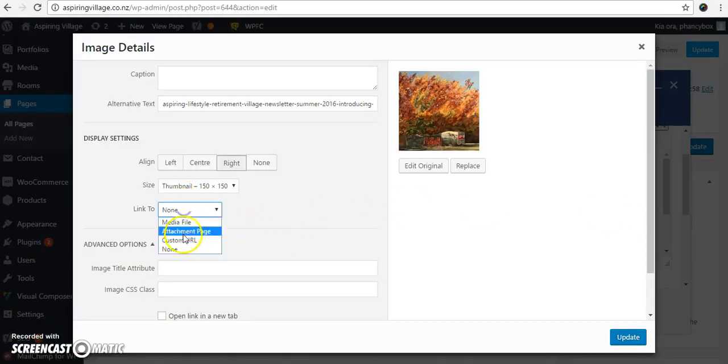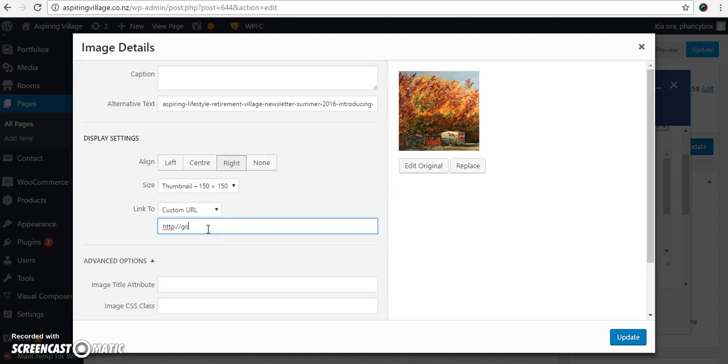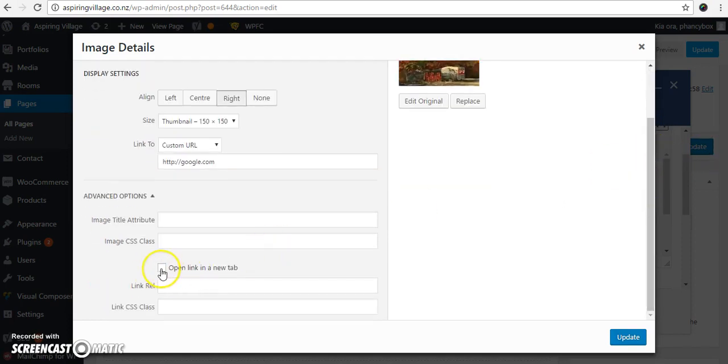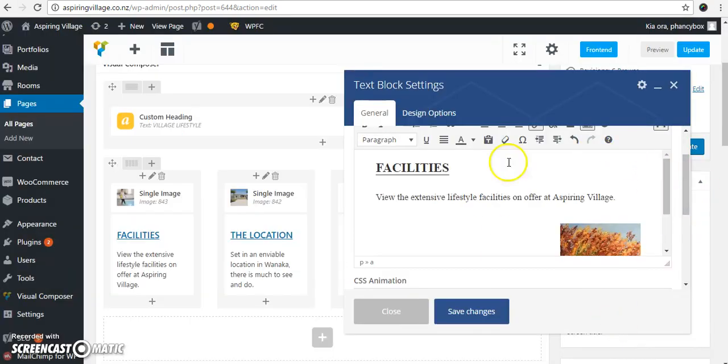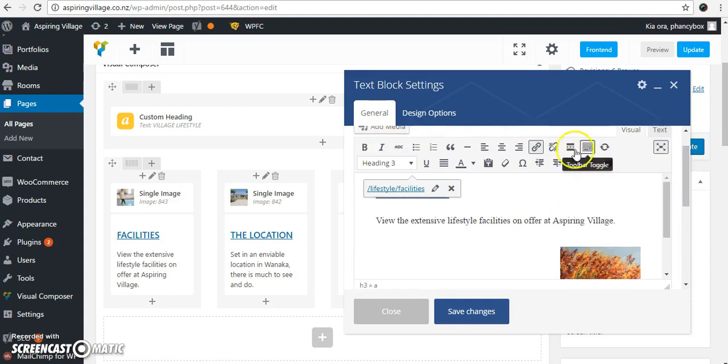If you're linking to an external URL, it's best practice to tick this option to make sure that the page opens in a new tab. If you're linking to one of your own pages, there's no need to tick that option. So the facilities has been linked to this URL, and you do that by clicking on this little link button. And once you've added it, you can either delete it or you can edit it.